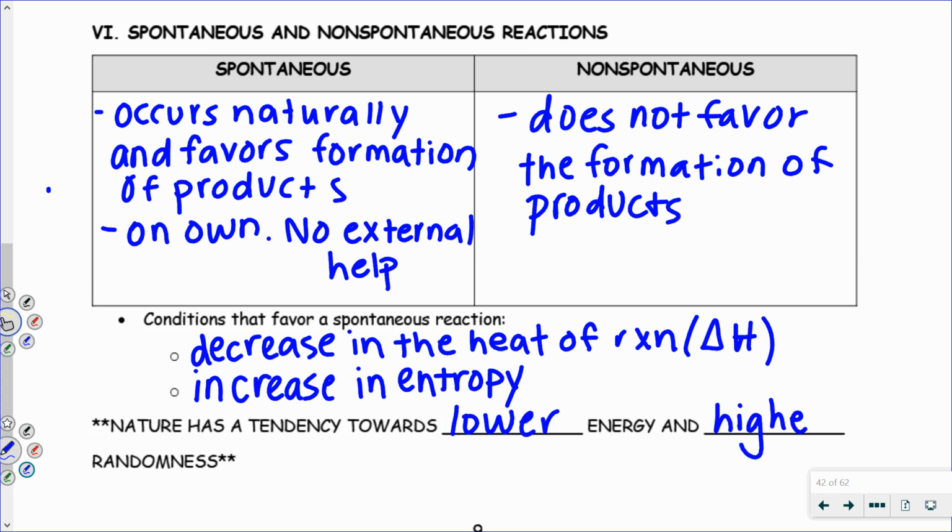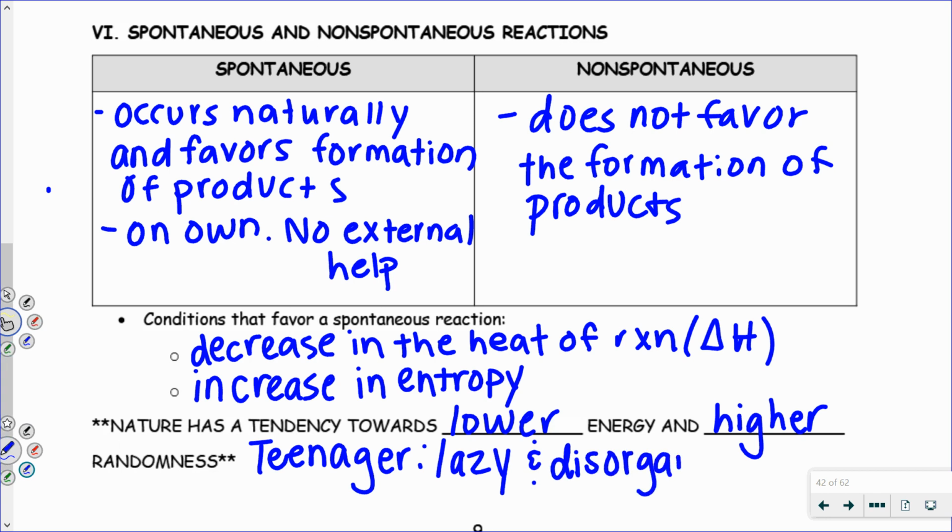So there will be a question on your test that will say something like, which conditions favor a spontaneous reaction? And what I want you to think of is a teenager. Nature is like a teenager. And this is going to be mean, and I shouldn't be saying anything right now because I'm still in sweatpants. But teenagers are lazy and they're disorganized. So just like nature, reactions are like teenagers. They are lazy, meaning a low heat of reaction, and they're disorganized, meaning a high entropy.